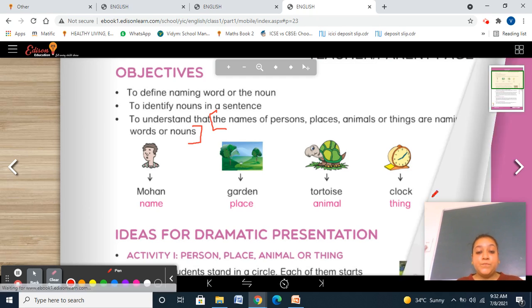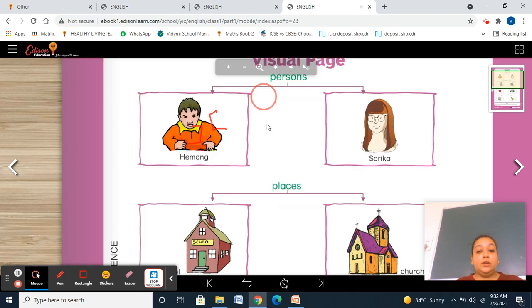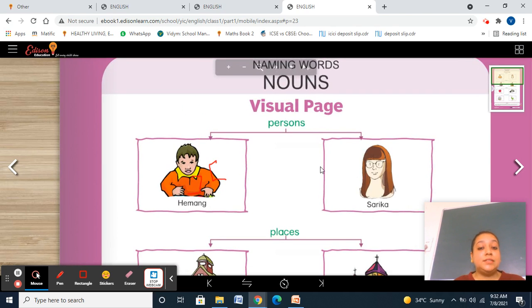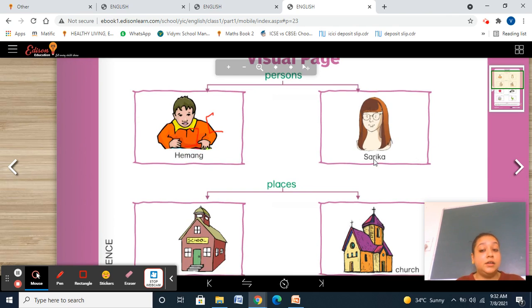Okay? So, you can see here on page number 23. On page number 23, you can see nouns. That is a visual page. Person, Hemang, Sarika. So boy, girl, person noun.